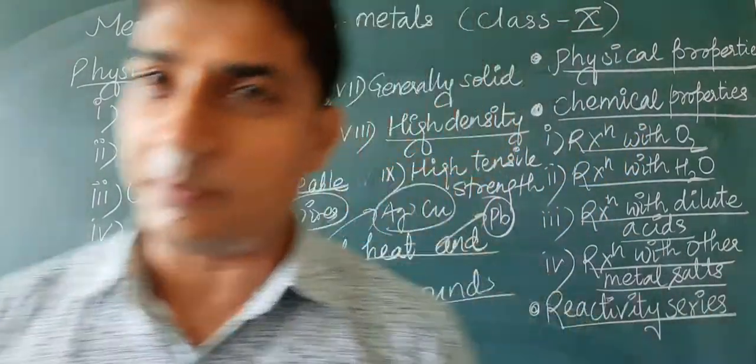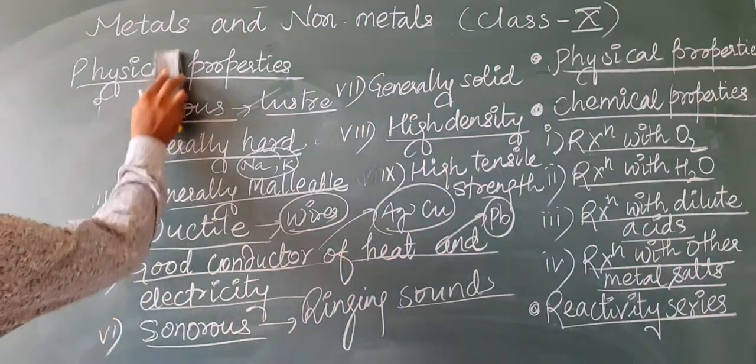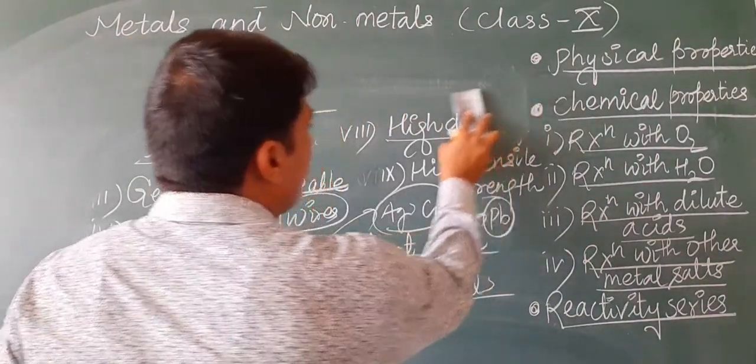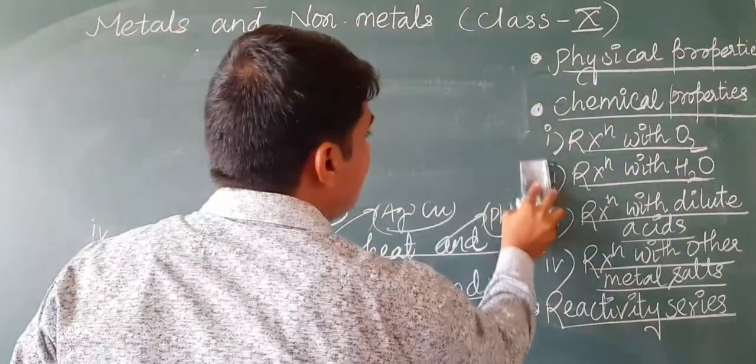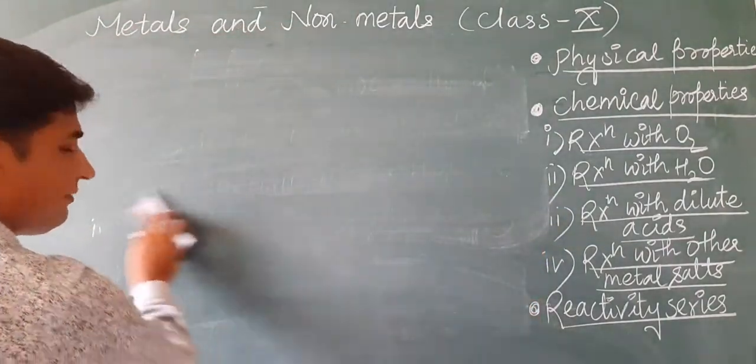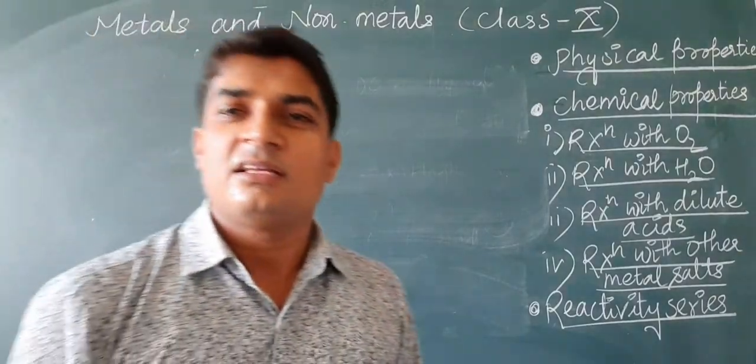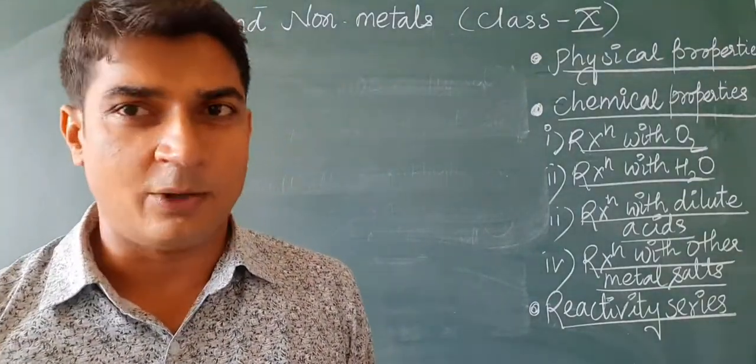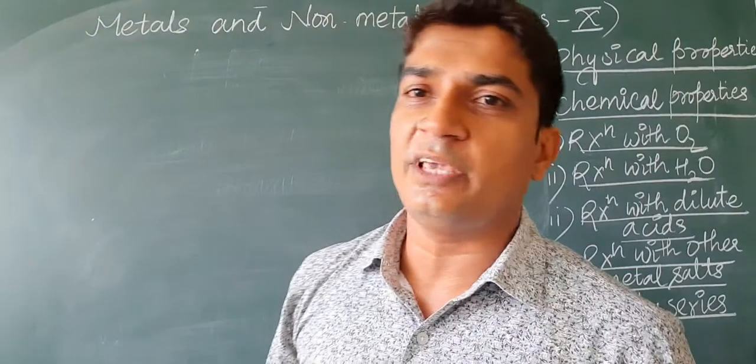It's just a recapitulation. Now we have to discuss about the chemical properties of metals. If we are going to write the physical properties of non-metals, just opposite things. Okay, most of the points we have to just opposite.